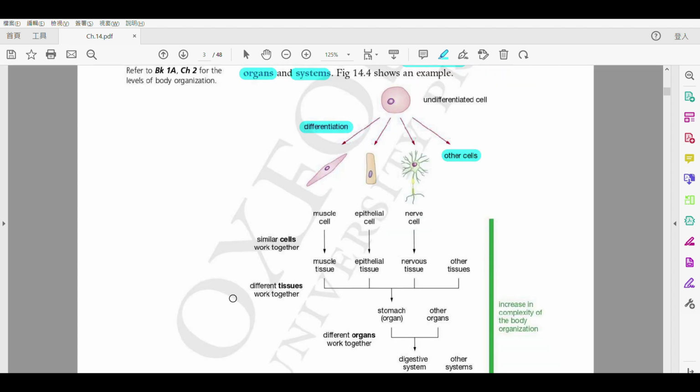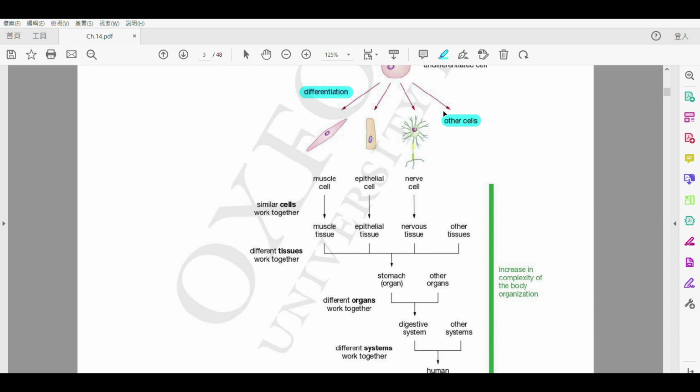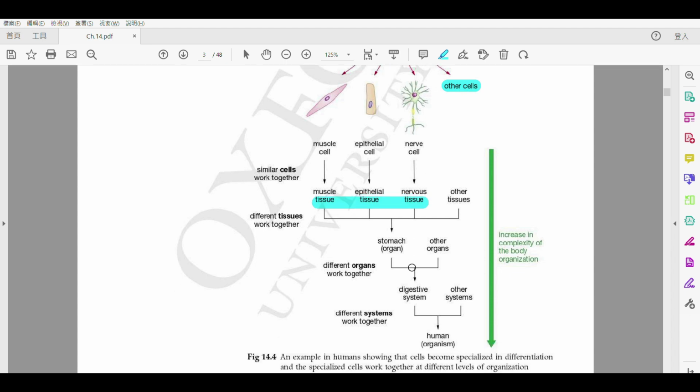Okay, so here this diagram lists one example, with different types of cells. After that, they form different tissues. And after that, these tissues may group together again and form a certain organ. For example, the stomach is not only made up of muscle.